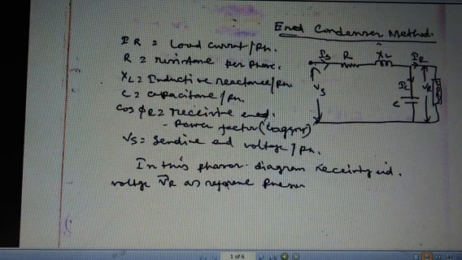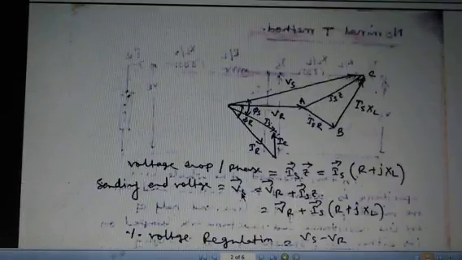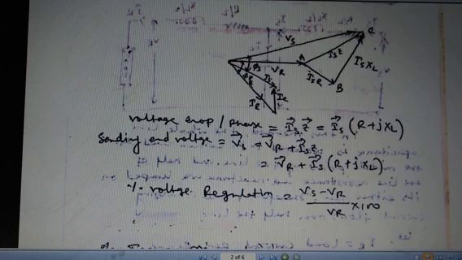In this phasor diagram, the receiving end voltage VR is the reference phasor. So these are the phasor diagrams. Here is the reference, and that is IS, and IS lags behind VR at some angle, and this angle is called phi R. So phi R is the angular displacement between IR and VR.